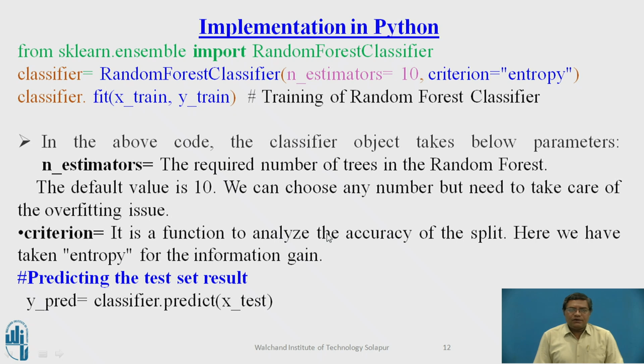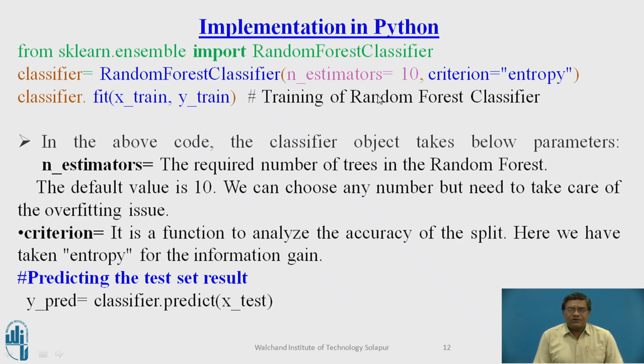Now how to implement this algorithm in Python by using the sklearn library, that is the scikit-learn library. In Python we have RandomForestClassifier as a class which is available in the sklearn.ensemble package. So we need to import this RandomForestClassifier from this package using this given statement. In the next statement we can call the constructor function of this class RandomForestClassifier by passing the appropriate parameters.